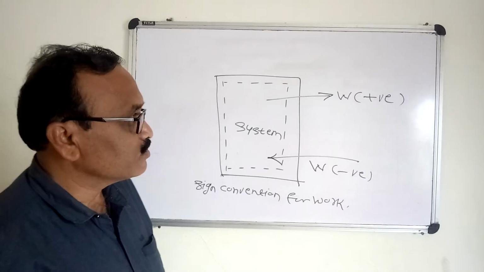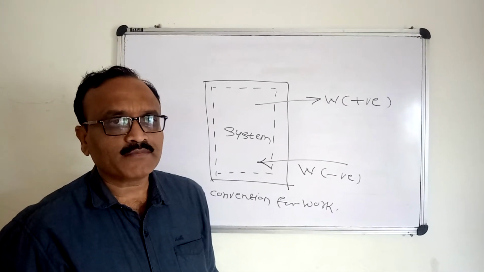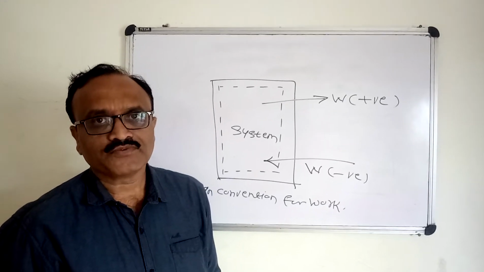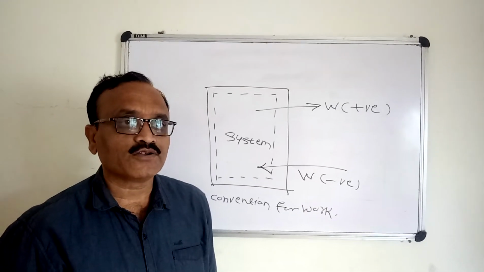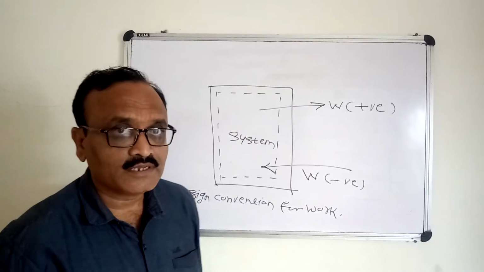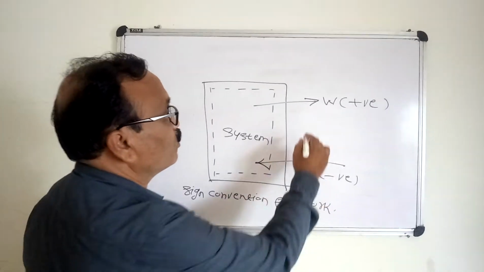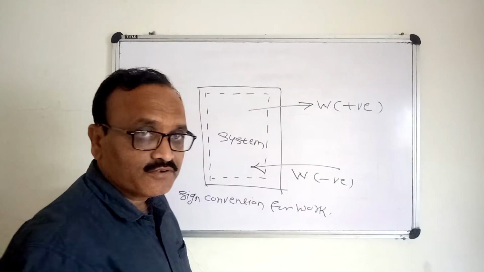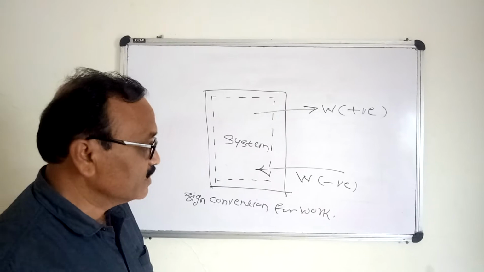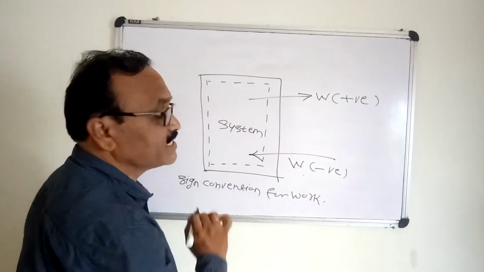Now what are the examples of positive work? The work created by the car engine, hydraulic pumps, thermal power plants, steam turbines and gas turbines. All these are termed as positive work done. And negative work is consumable work, that is, work applied on the system.